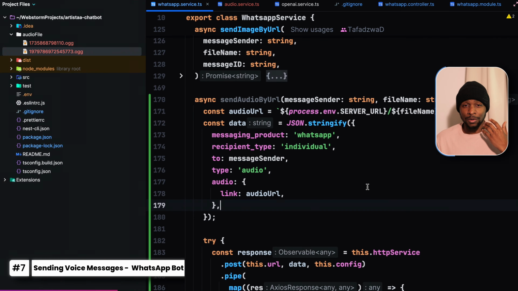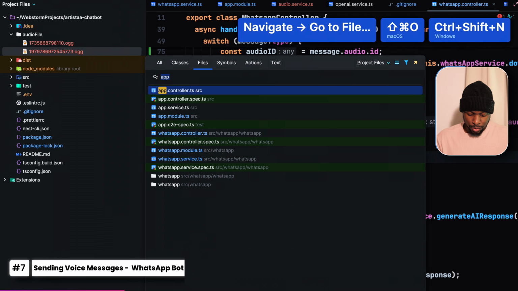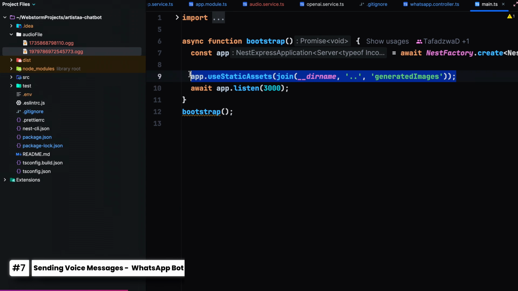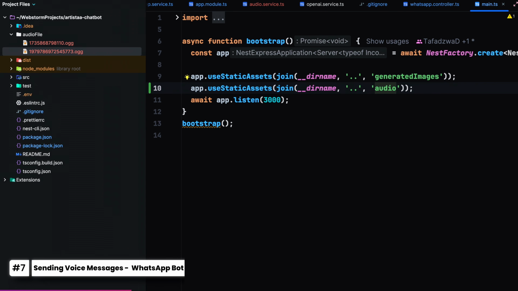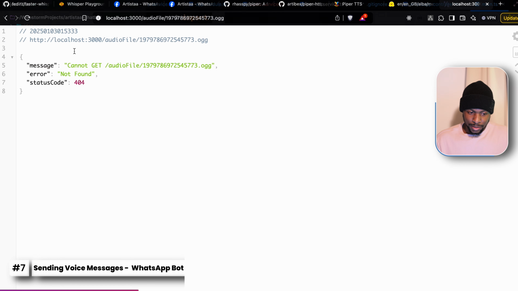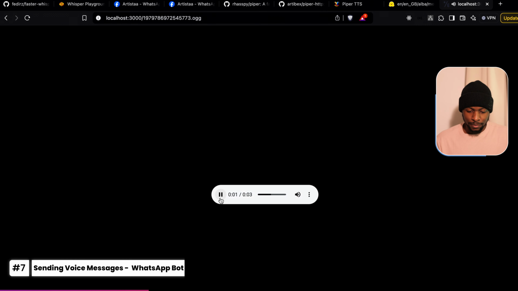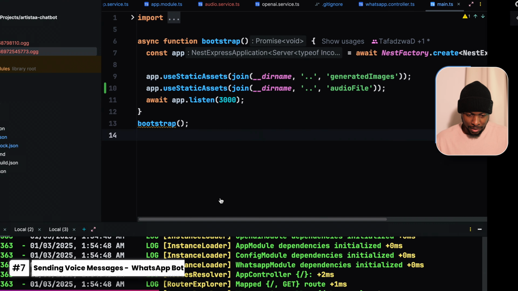To expose our audio files folder for it to be accessible externally, let us go to our main file, use the static assets method to make our audio file accessible externally. You'll see that when we reload the application, let's remove the audio file part and reload. Testing 1 2 3. The file is now accessible externally, meaning to say we can now send it.